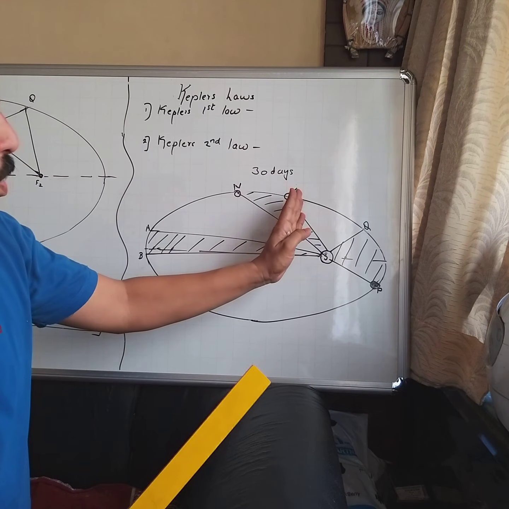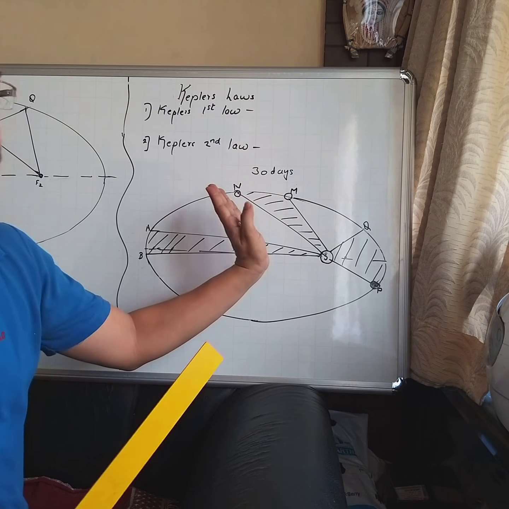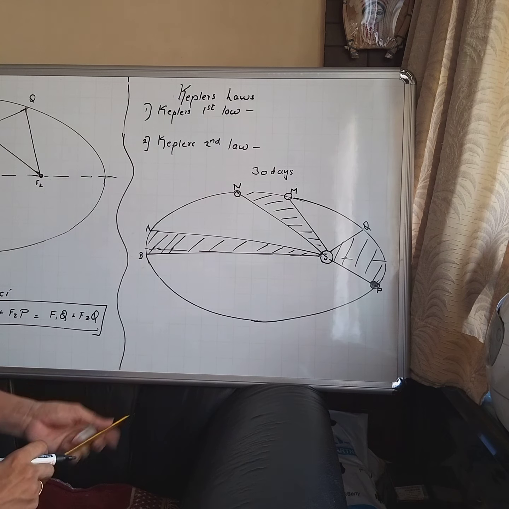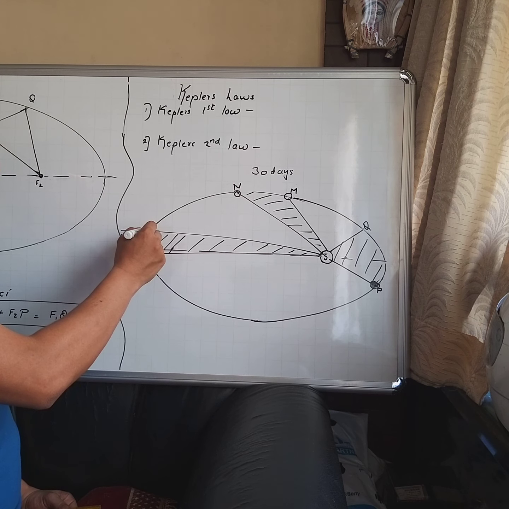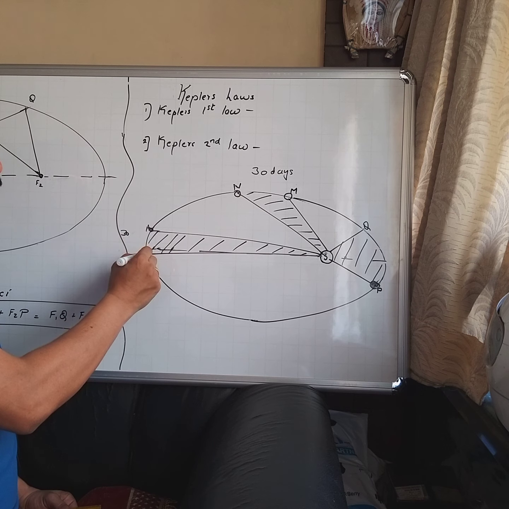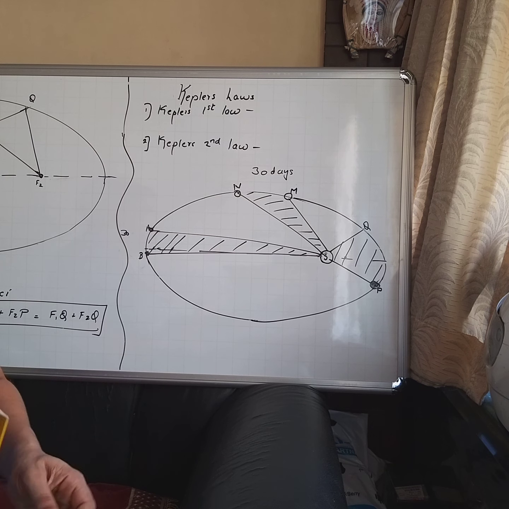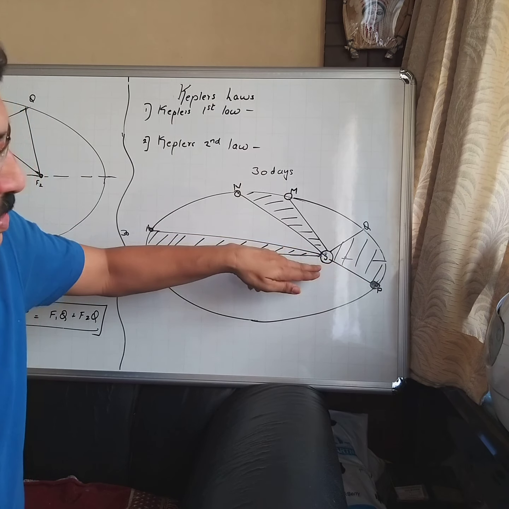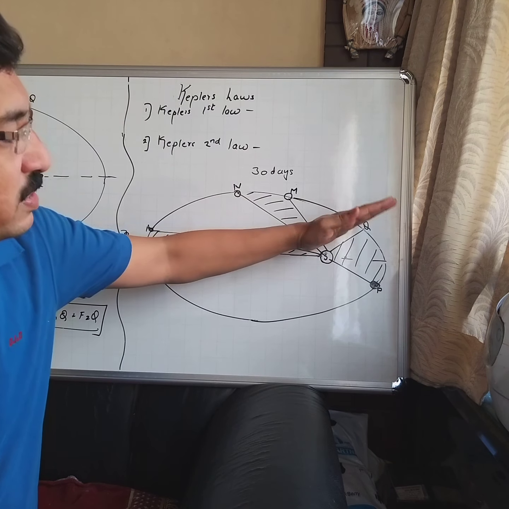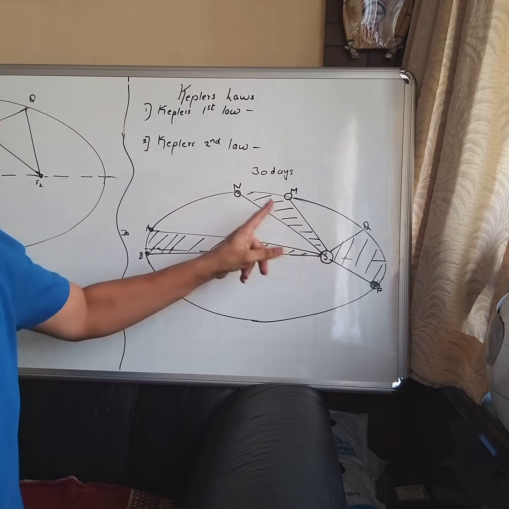While moving from point M to point N, it will sweep some area. And then finally, I talk about A and B. Here also in 30 days, the planet has moved from point A to point B. Okay. In each case, the line joining the center of the sun and the planet has swept certain areas.